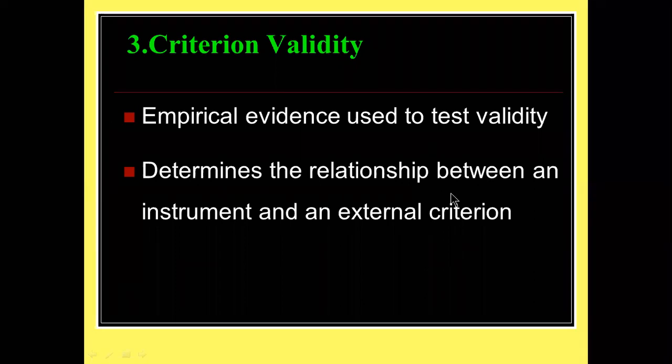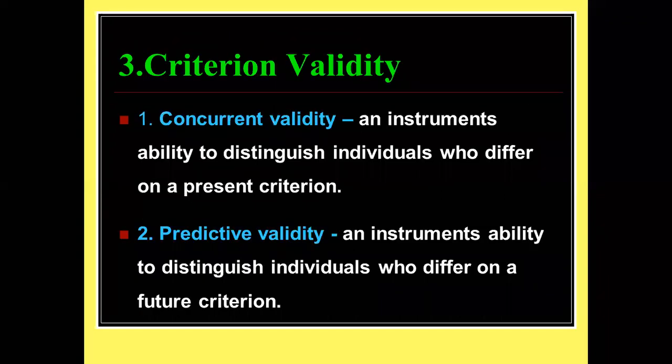Criterion validity determines the relationship between an instrument and an external criteria. External criteria are what you fix in your mind. Internal criteria are what the tool is having, like the phone features, that is your instrument. What criteria is in your mind, that is the external criteria. Hope you understood criterion validity. Criterion validity is called pragmatic validity. The fourth one is criterion validity, which has two types.